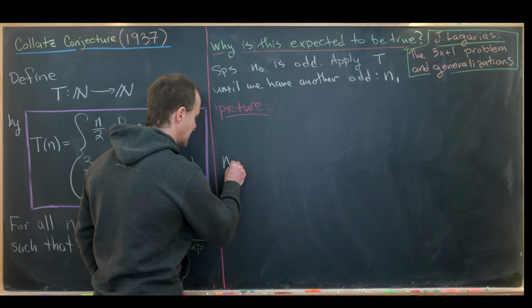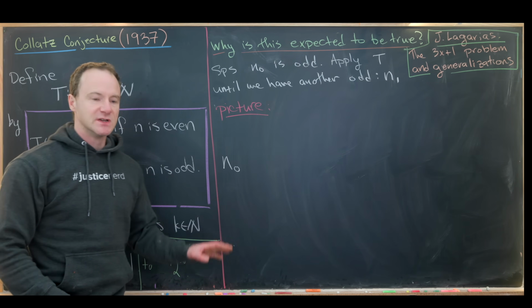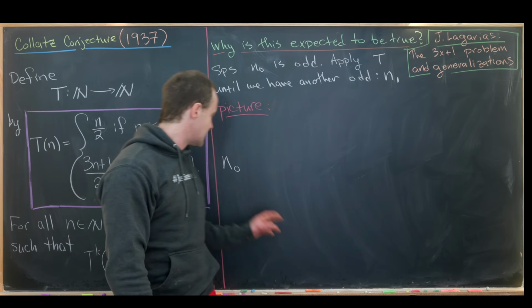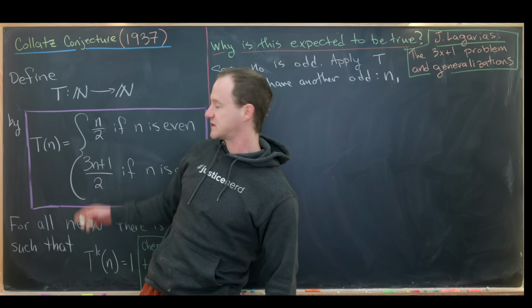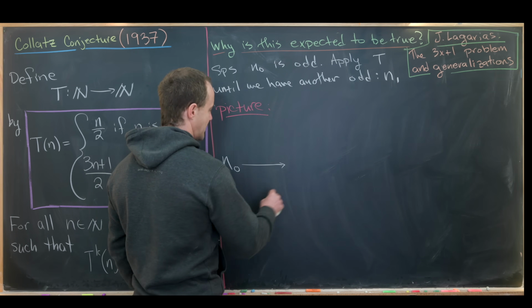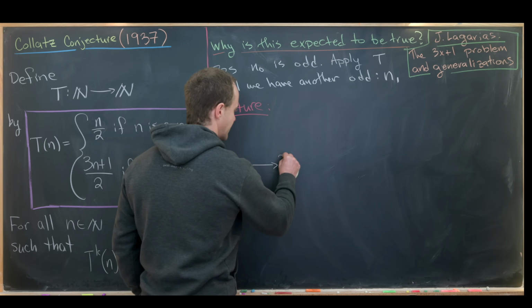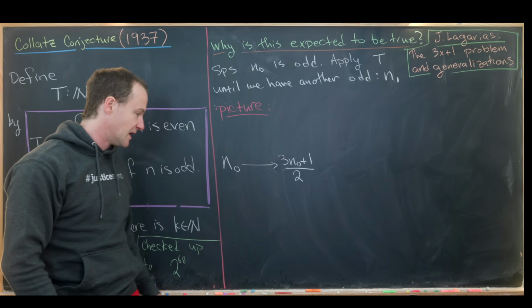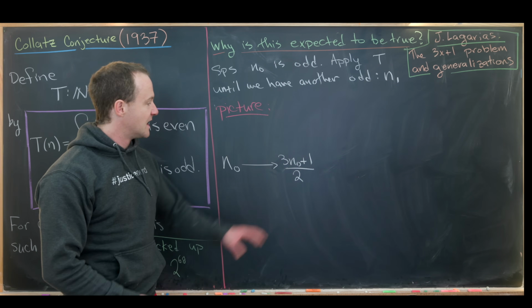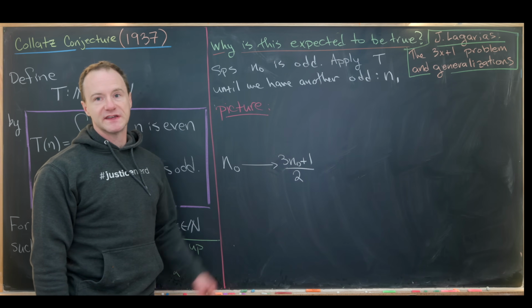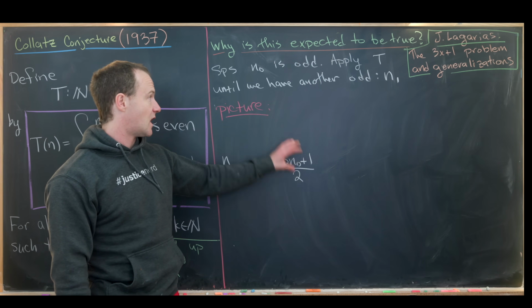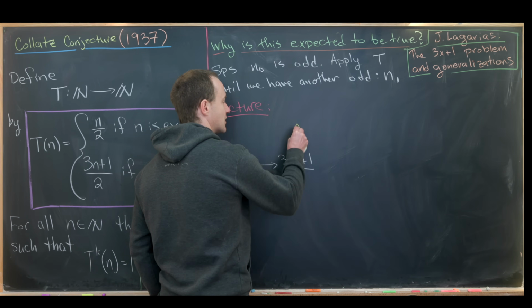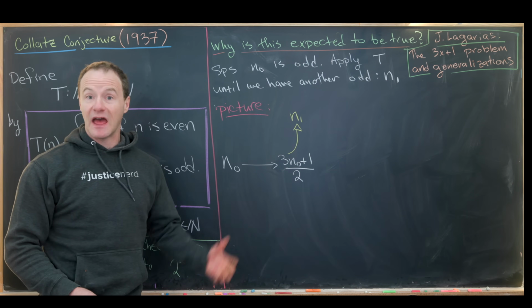So let's start with n naught. The first thing that we'll do is apply our function, but since n naught is odd, we need to apply this rule. That means after applying our function, we get something like (3 n naught + 1)/2. And now there are two possibilities. This number could be odd, or this number could be even. If this number is odd, we've achieved another odd, and we'll take this out of the loop and call it n1. And then we're done.